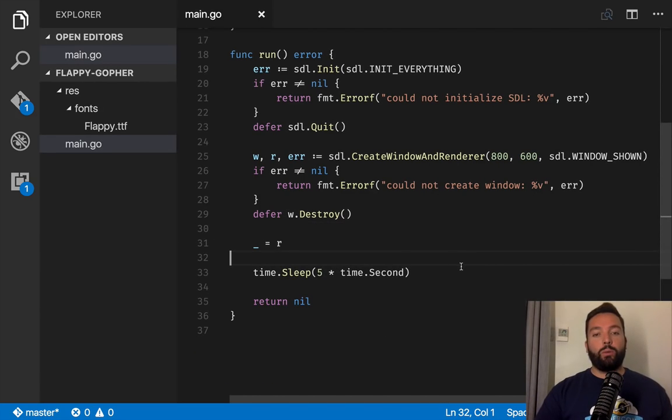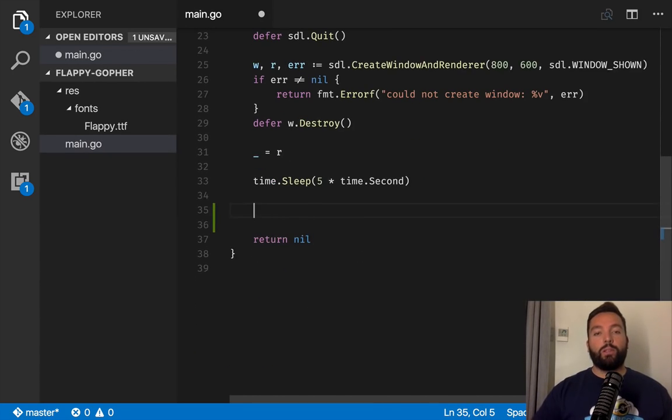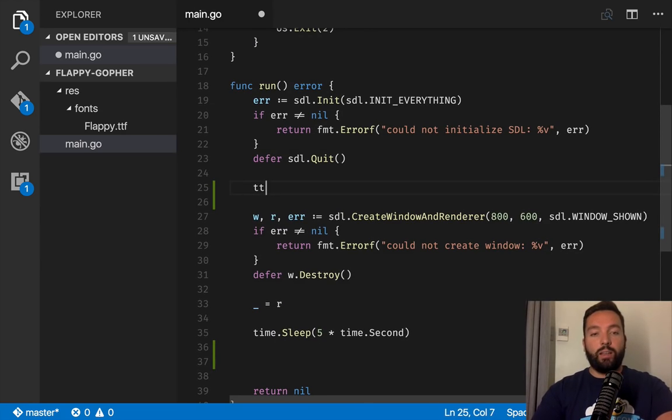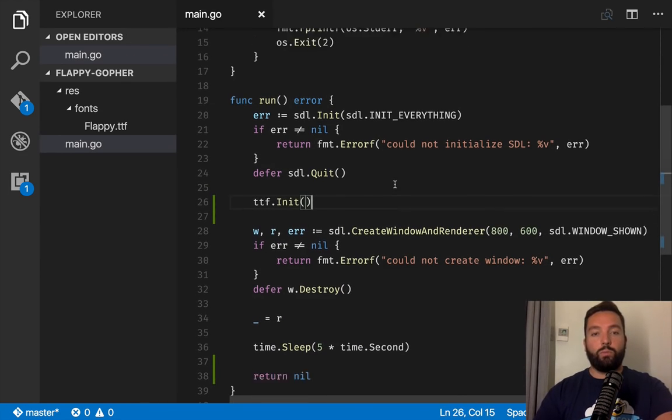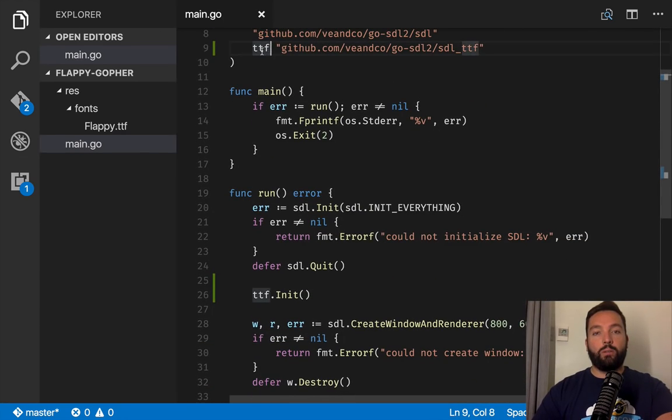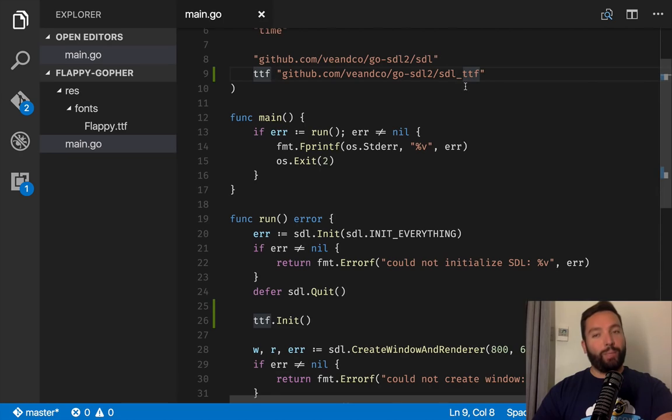So now what we need to do is we need to first open a font. But before we open a font, we're going to be using a different library, which is TTF. And that also requires, it's actually TTF that comes with SDL. So don't worry, you don't need to install anything else. But you're going to need to also initialize it. So let's do it here on the top, ttf.Init. Will that work? TTF. There you go. That is sweet.